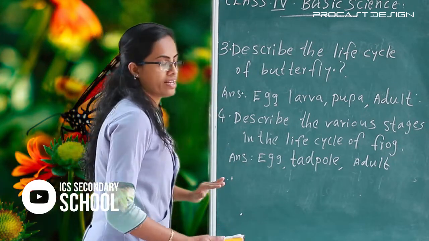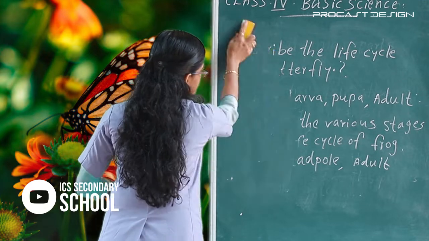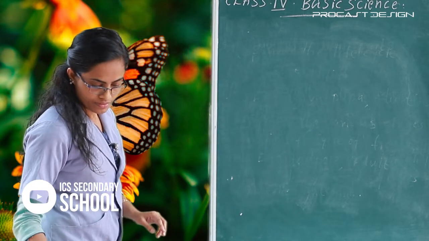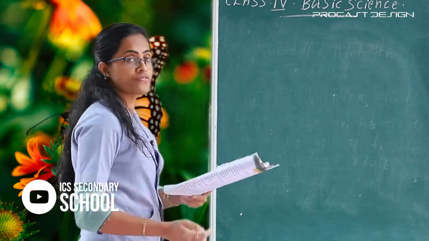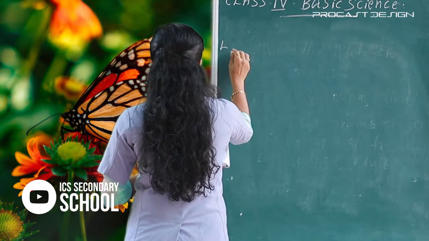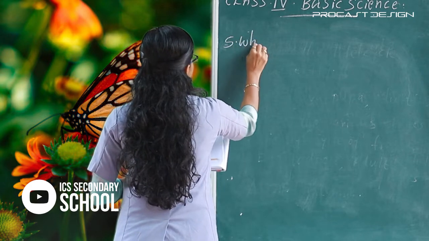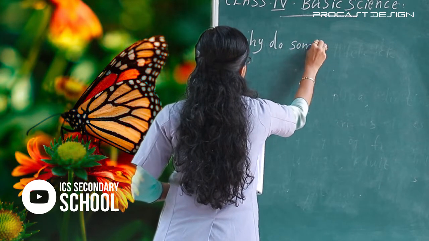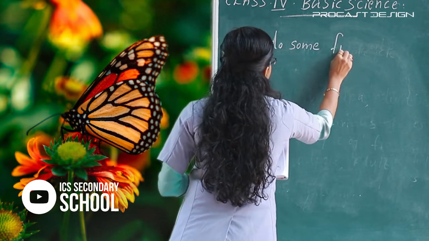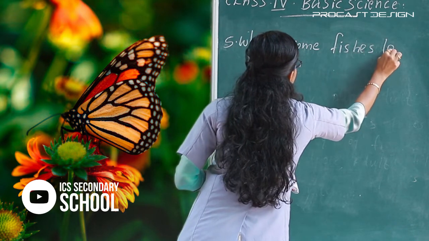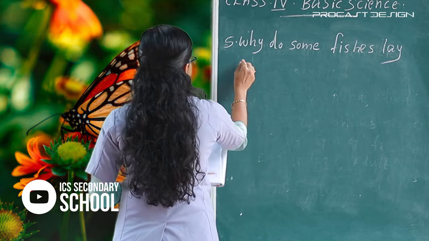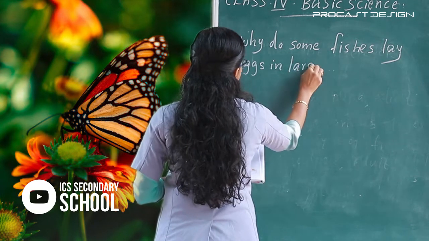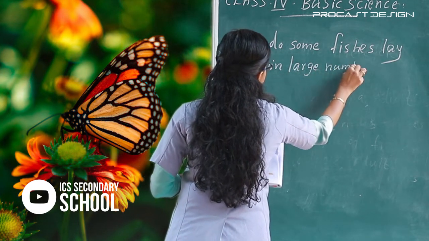Okay. Study well. And the next one, the fifth question: why do some fish lay eggs in large numbers?